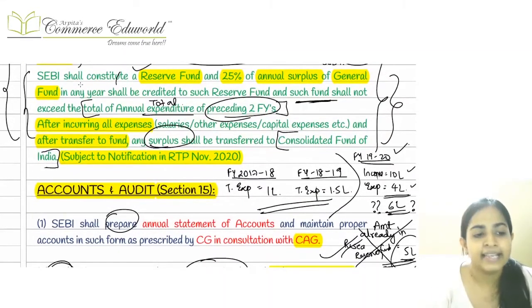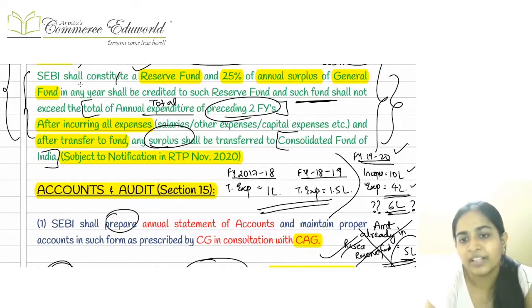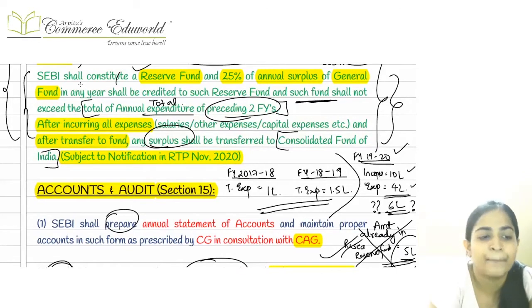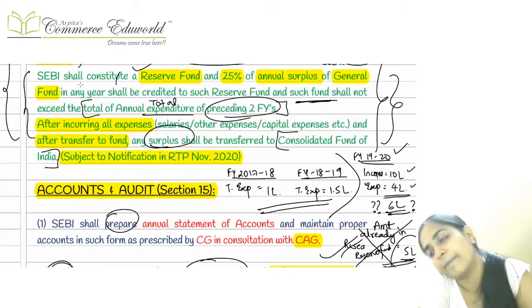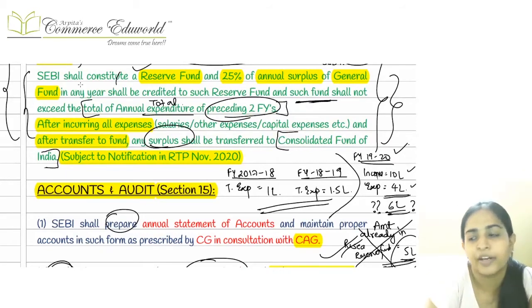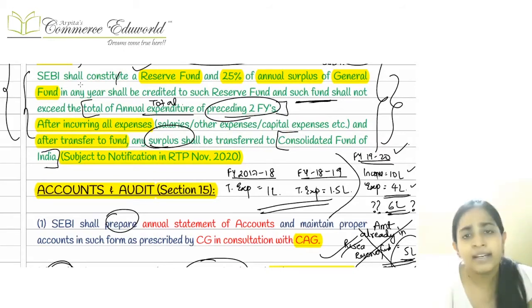Okay, then they say that after meeting all these expenses, whatever is the surplus left, 25% of that surplus should be transferred to a separate fund called the reserve fund. Okay, 25% should be transferred to a separate fund called the reserve fund.